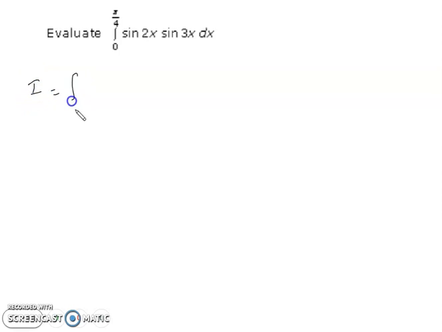So the limit is 0 to pi by 4, and the integrand is in the form sin 2x sin 3x.